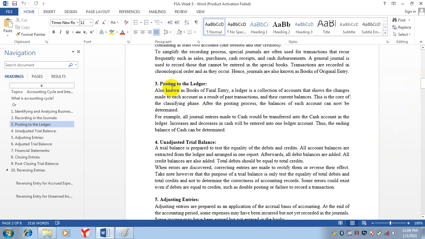We will post the transactions from journal to ledger. It is also known as the book of final entry. A ledger is a collection of accounts that shows the changes made to each account as a result of past transactions and their current balances.